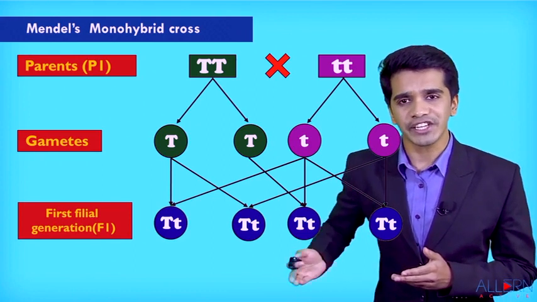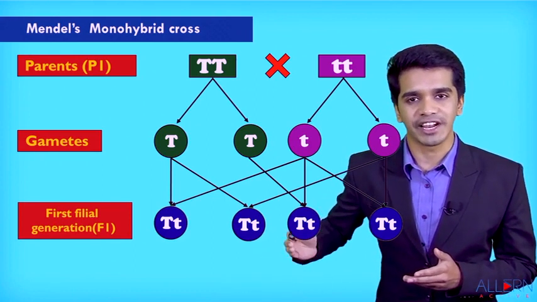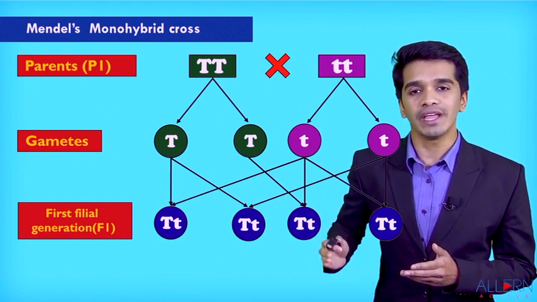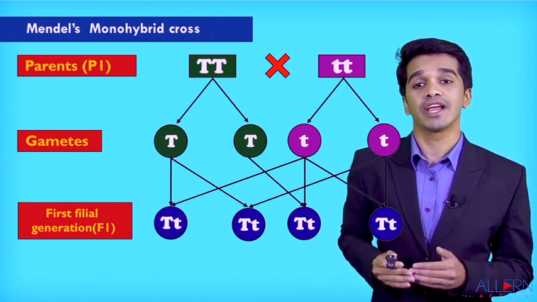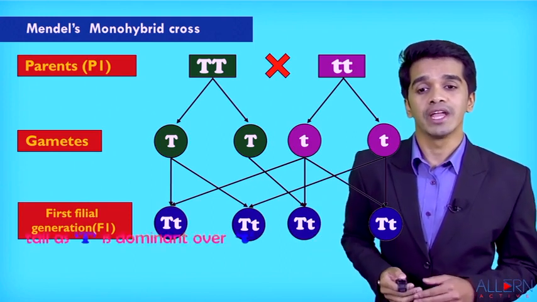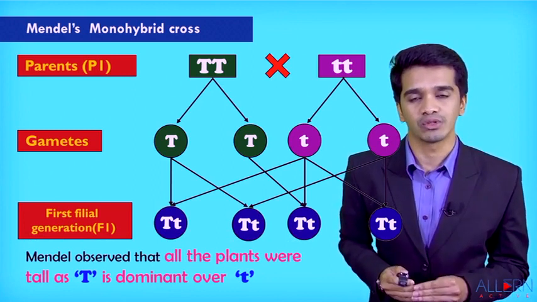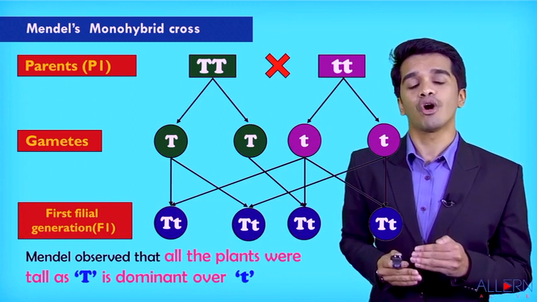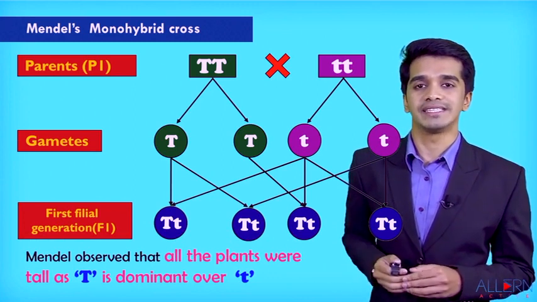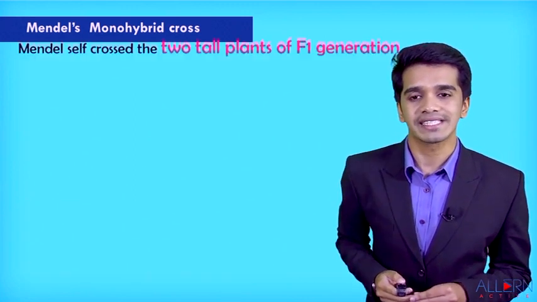Mendel named this generation as what? F1 generation, called as first filial generation. Filial means the generation of the offspring. He observed that all plants in F1 generation are tall. So he stated that tall is dominant and dwarf is recessive, that is small t is recessive.